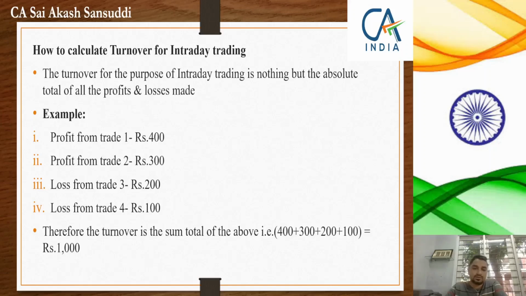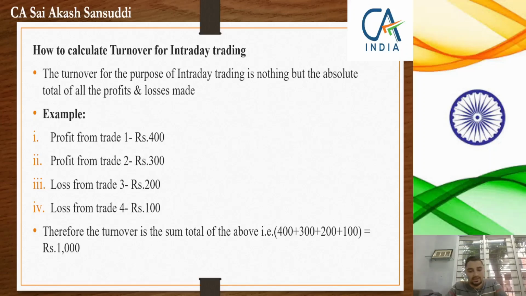So trading turnover will be nothing but the absolute sum of all these figures. When I say absolute, you need to ignore the sign of losses, so you need to add your losses. In my case, how do I calculate my turnover? It is calculated in a very simple manner. I need to add all my profits and all my losses, that is 400, 300, 200 and 100. Therefore, the turnover for me is rupees 1000. So this is a very simple way to calculate the turnover for intraday trading.